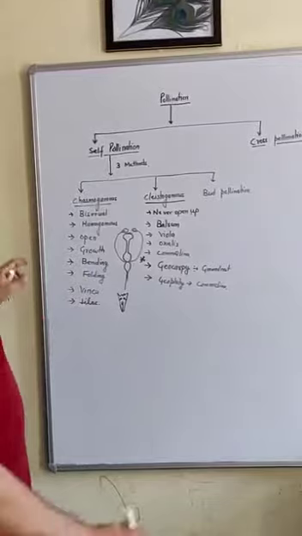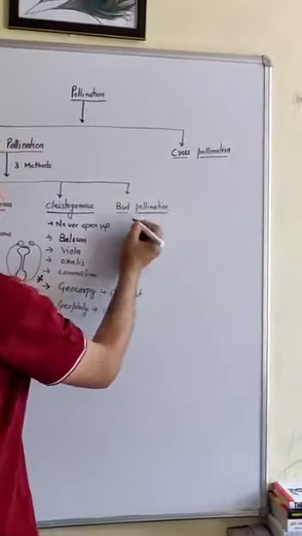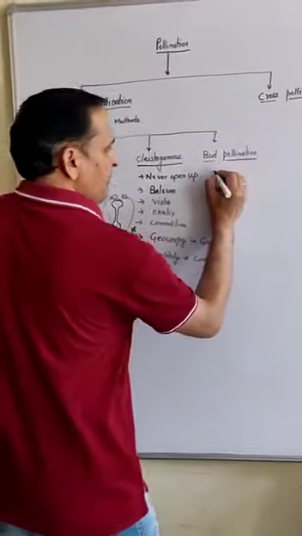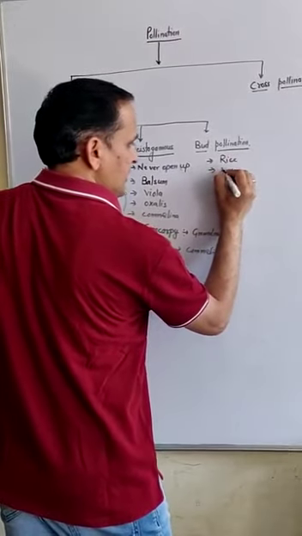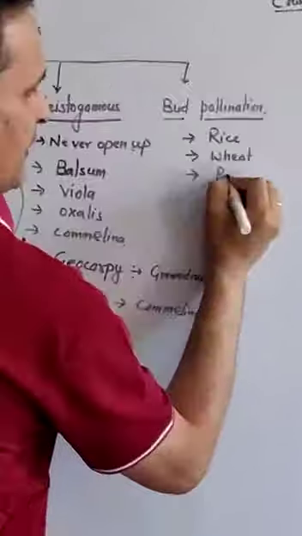The third type is bud pollination, in which male and female parts mature before the opening of the bud. We have examples of rice, wheat, and pea.